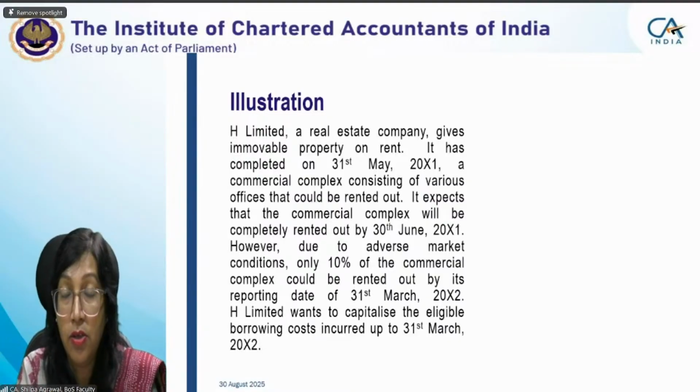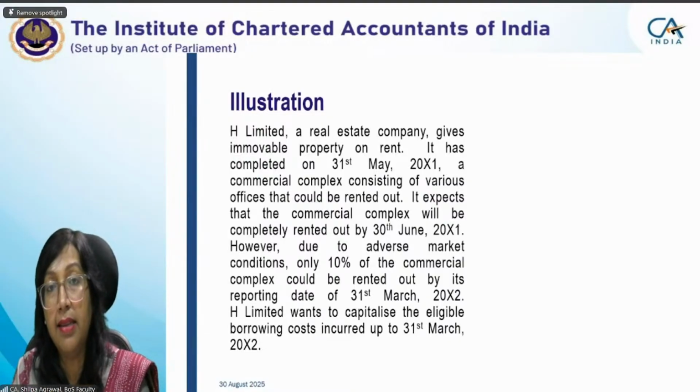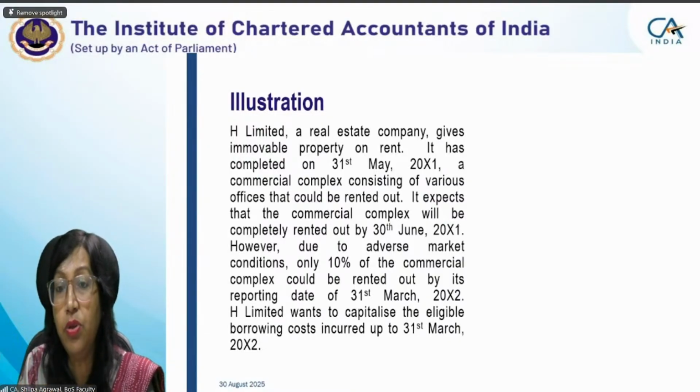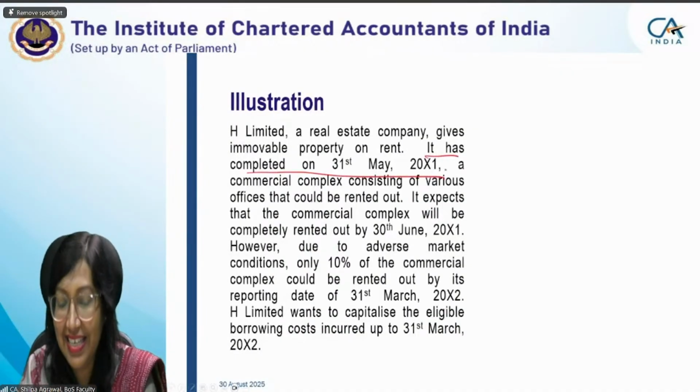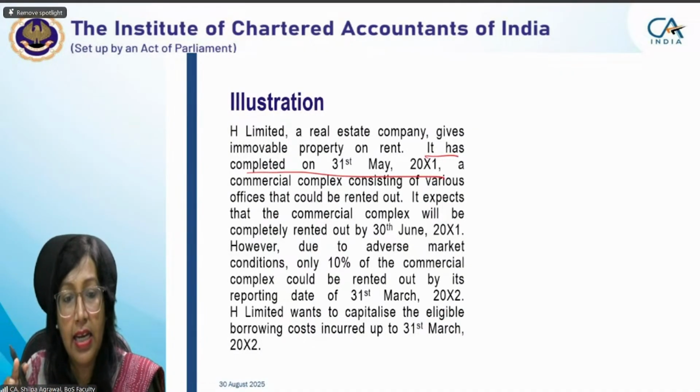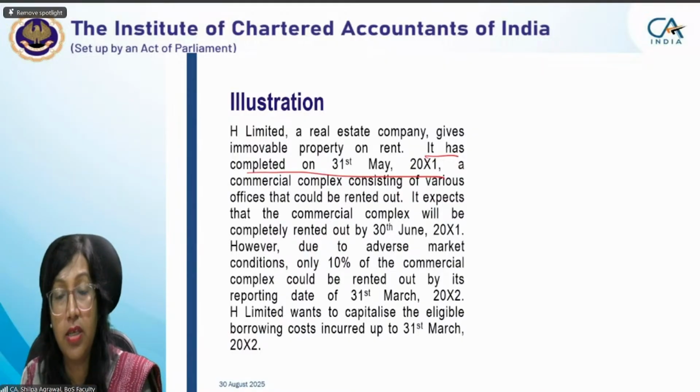You are not able to rent it out, but that is a secondary thing. The intended use is ready by 31st May 20X1.